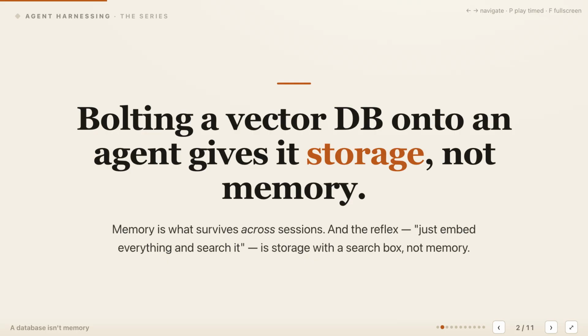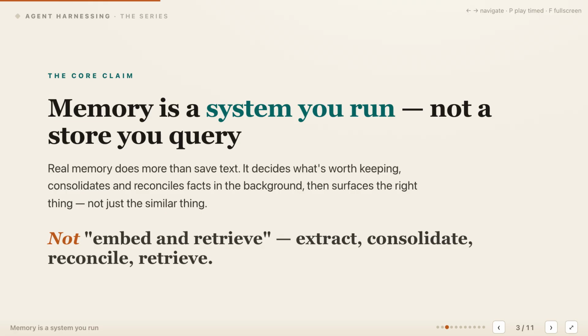Memory must survive across sessions while preserving state that changes, which requires more than saving and finding nearby text. Memory is a system you run, not simply a store you query. It first decides what deserves to persist, separating durable facts from temporary conversation and repeated phrasing. Then it consolidates related information and reconciles updates whenever old and new facts disagree. Finally, the system surfaces the information needed for the current decision, where similarity can support retrieval. Similarity cannot manage the whole lifecycle. The complete pattern is extract, consolidate, reconcile, and retrieve, with clear ownership, timing, and operating rules.